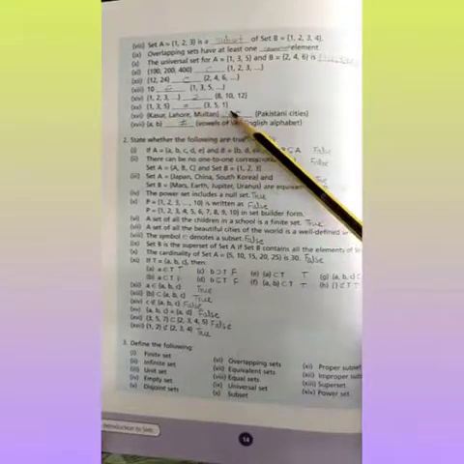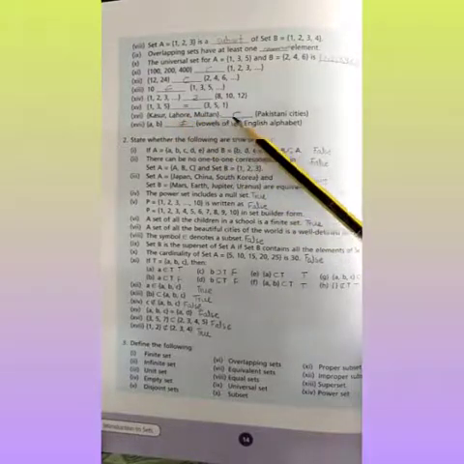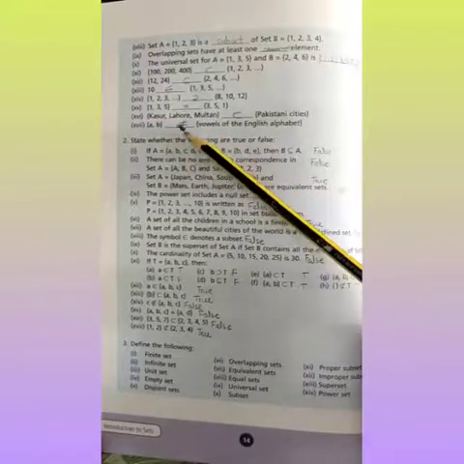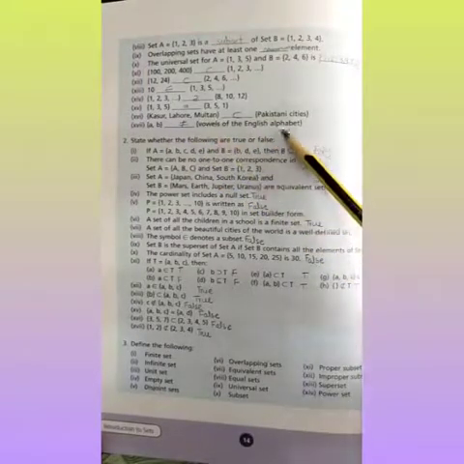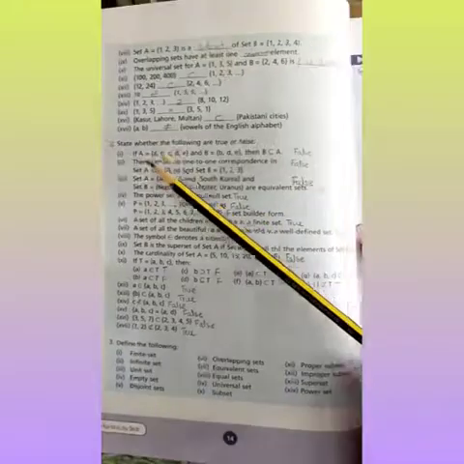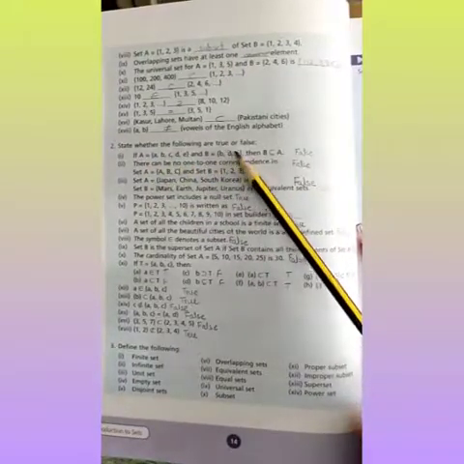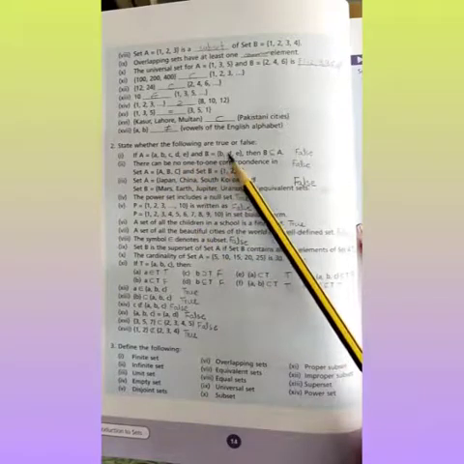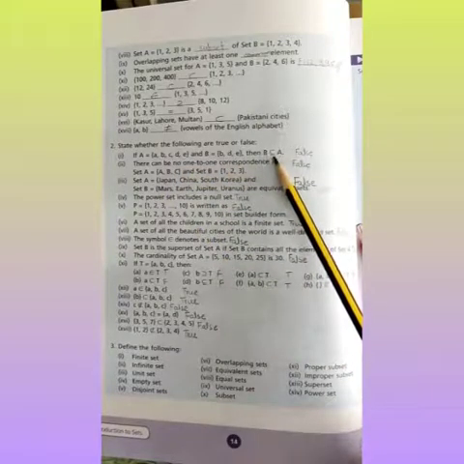{1, 3, 5} is equal to {3, 5, 1}. {Kasur, Lahore, Multan} is a proper subset of Pakistani cities. {A, B} is not equal to the vowels of the English alphabet. Next, question 2. State whether the following are true or false. First, A is {A, B, C, D, E} and B is {B, D, E}. Then B is a subset of A.